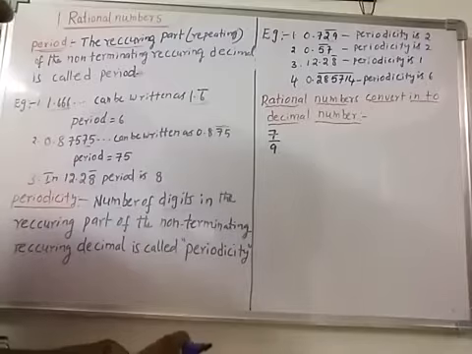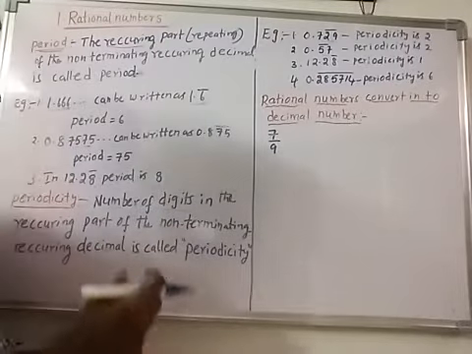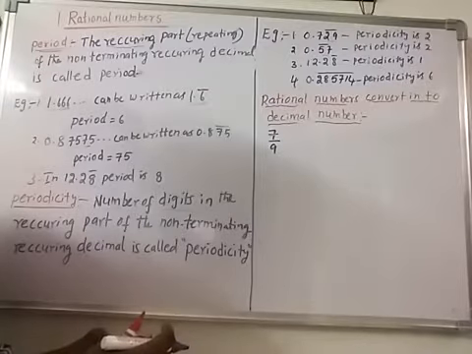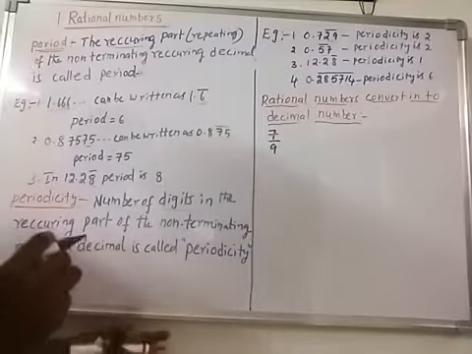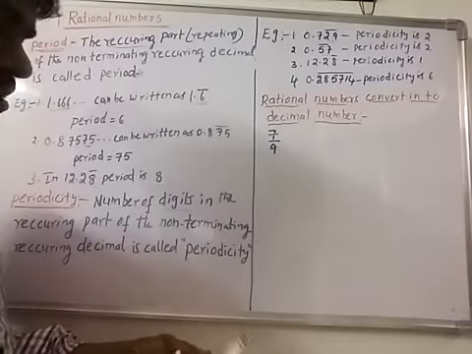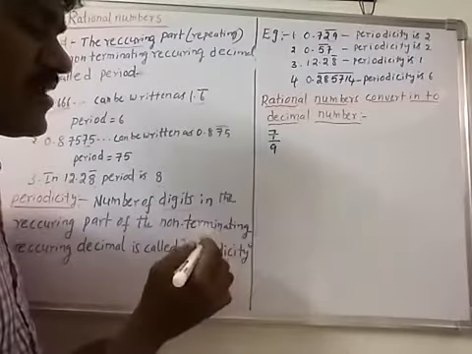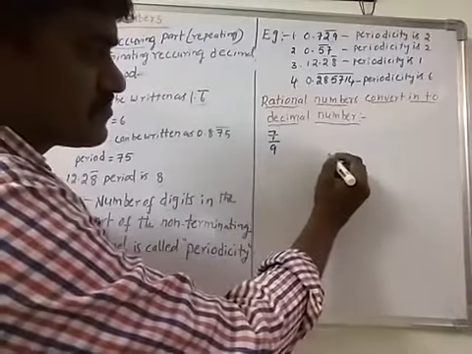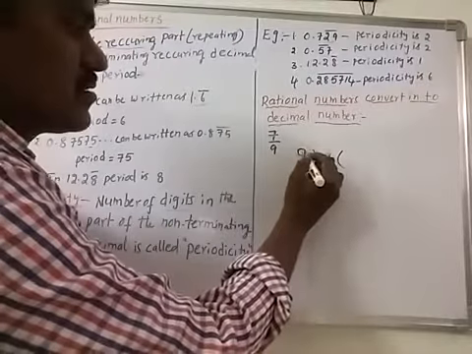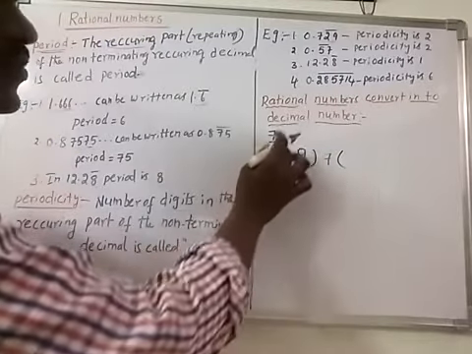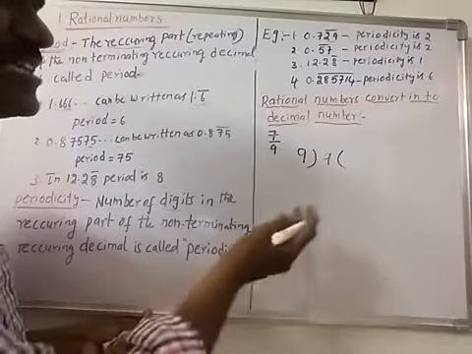Now, converting rational numbers into decimal numbers. How do we convert rational numbers into decimal numbers? For example, 7 by 9. You divide the numerator by 9, and you will get a decimal part.